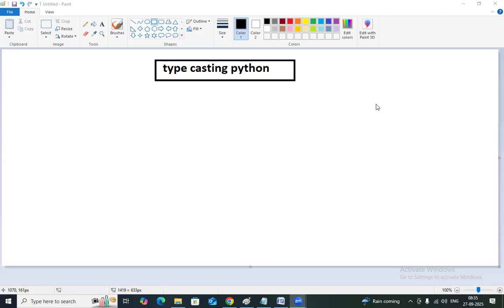Before that, I want to go with the concept called typecasting in Python. So what is typecasting? It is simple.